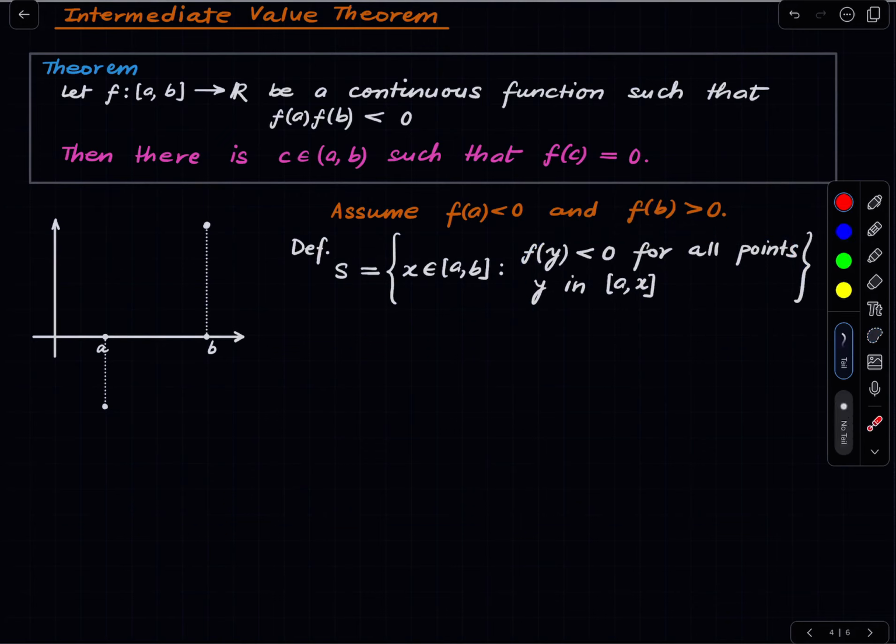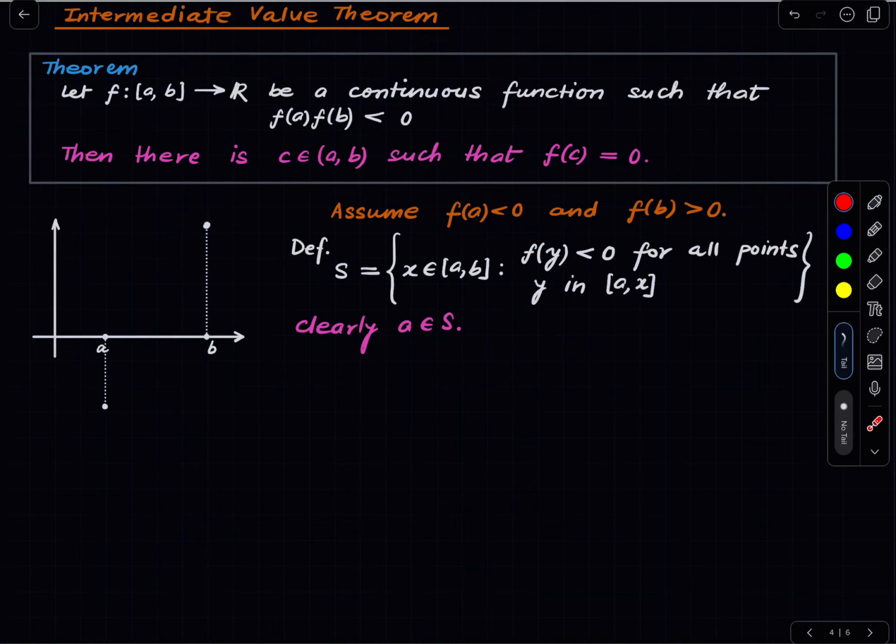So again, what are we saying? A point x is in this set S if whenever we choose a point between a and x, including a and x, the value of the function there is negative. Now it is clear that a lies in S simply because f of a is negative.